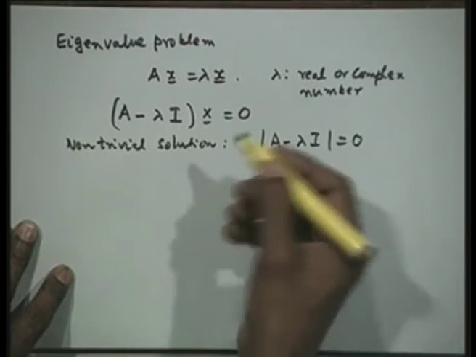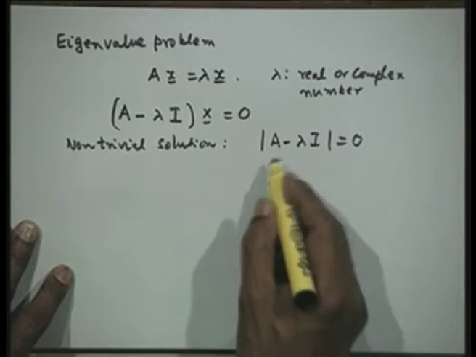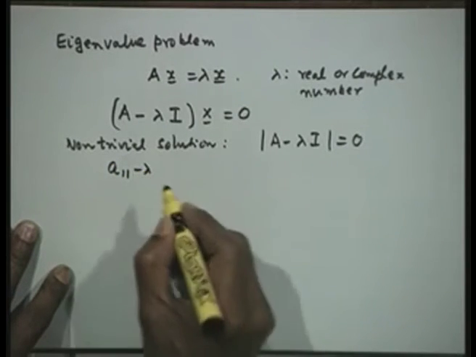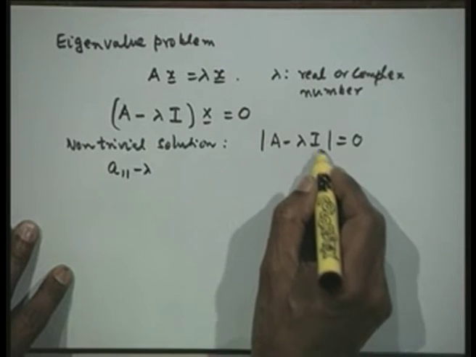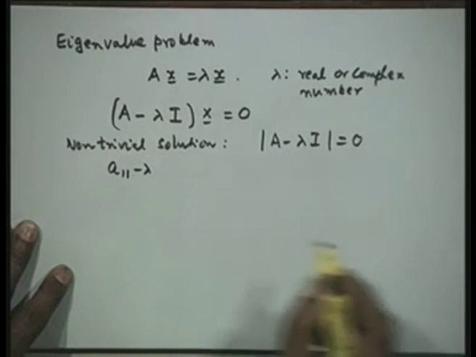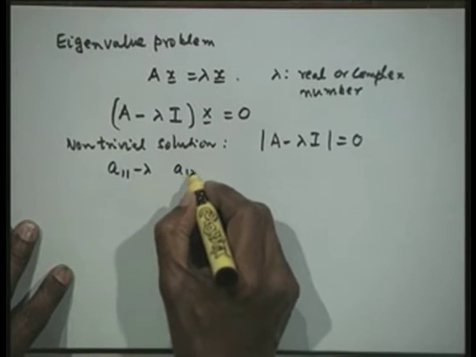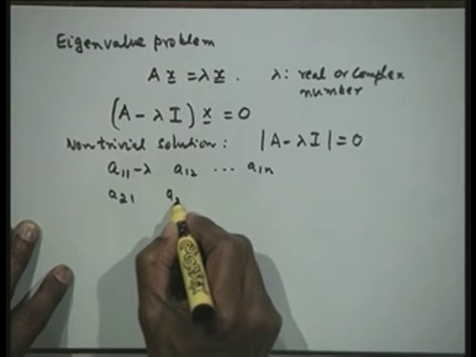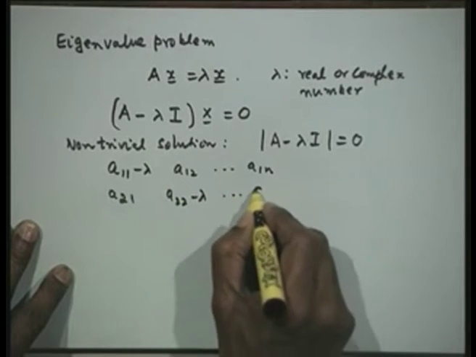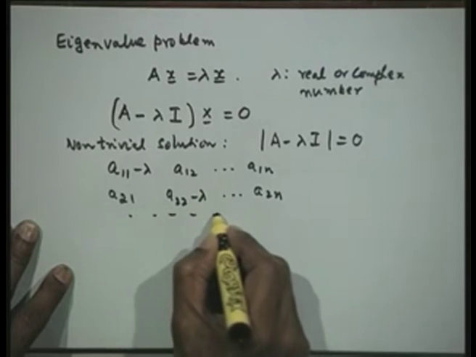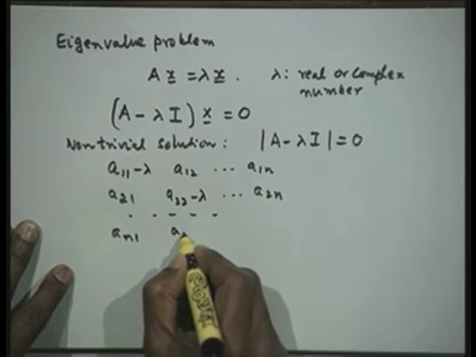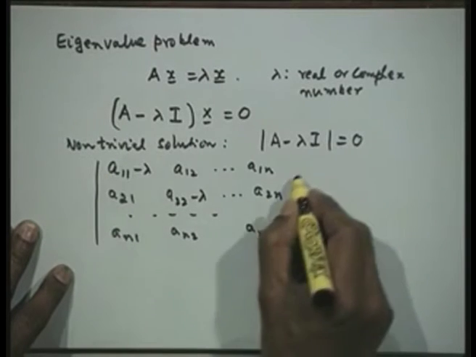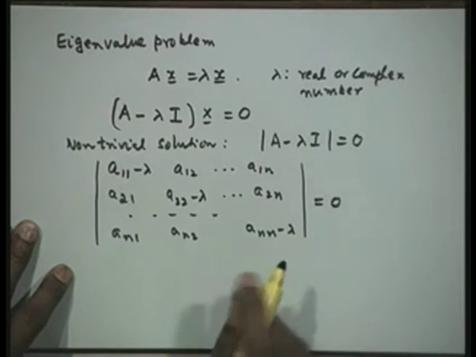What is A minus lambda I? Let us represent what it looks like. This is A11 minus lambda, with lambda only in the diagonal elements, then A12 up to A1n, then A21, A22 minus lambda, up to A2n, and so on until An1, An2, Ann minus lambda, and the determinant is equal to 0.